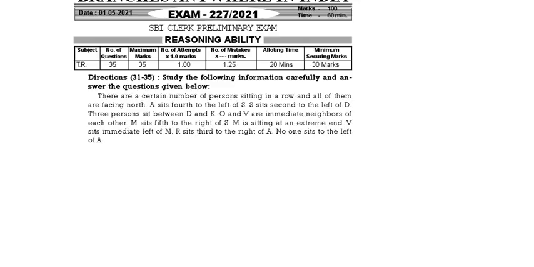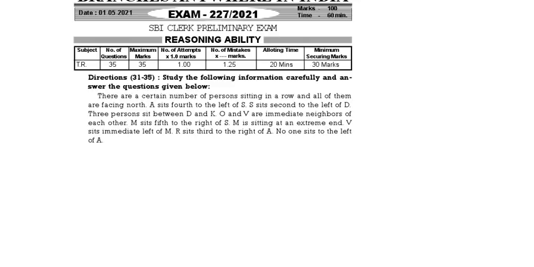A is sitting fourth to the left of S. S is sitting second to the left of D. There are three persons between D and K. O and V are immediate neighbors of each other. M is sitting fifth to the right of S. M is at extreme end. V is to the immediate left of M. R is sitting third to the right of A. No one is sitting to the left of A.